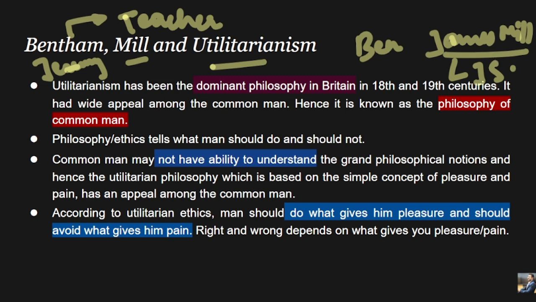So J.S. Mill's father was James Mill, who was a friend of Bentham. And Bentham was a strong propounder of the idea of utilitarianism, and we will see what Bentham's idea of utilitarianism was, right? So this is how Bentham had an influence on J.S. Mill and his ideology on utilitarianism, right?